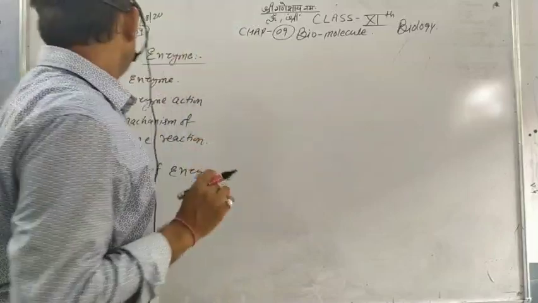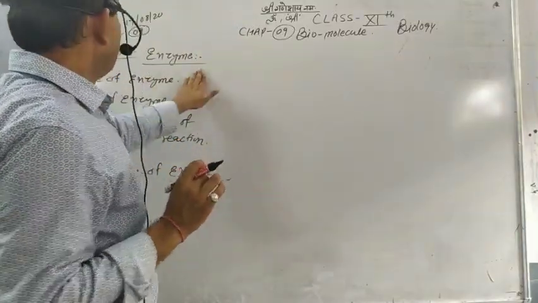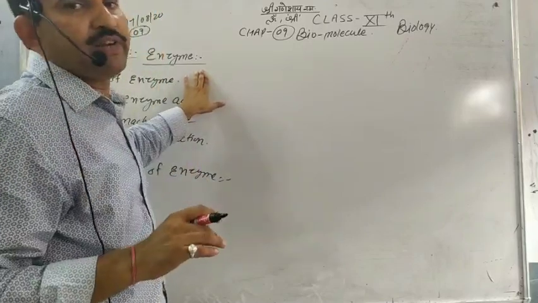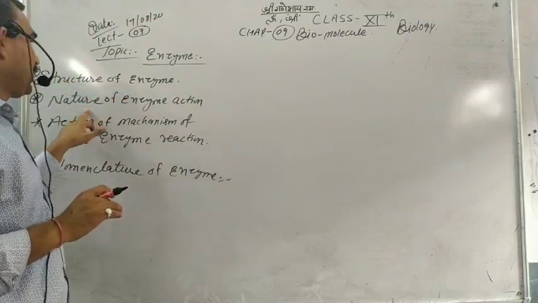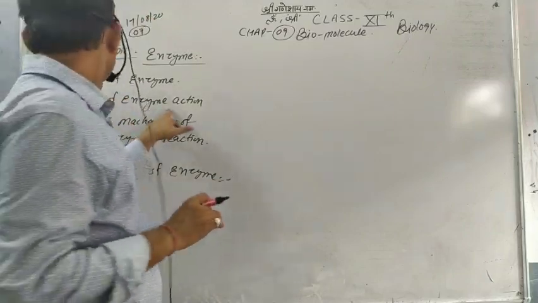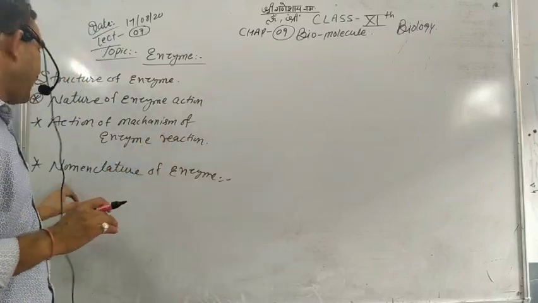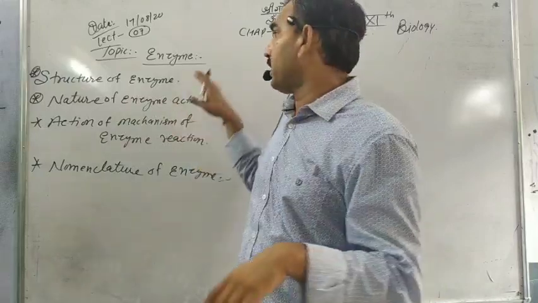Today we are studying some points about enzymes: the definition of enzymes, structure of enzymes, nature of enzyme action, mechanism of enzyme reaction, and nomenclature of enzyme.